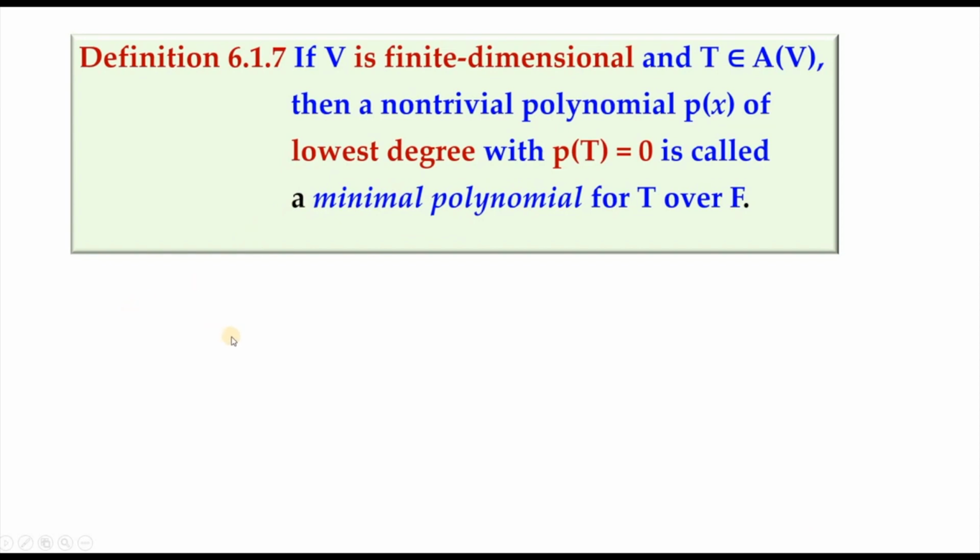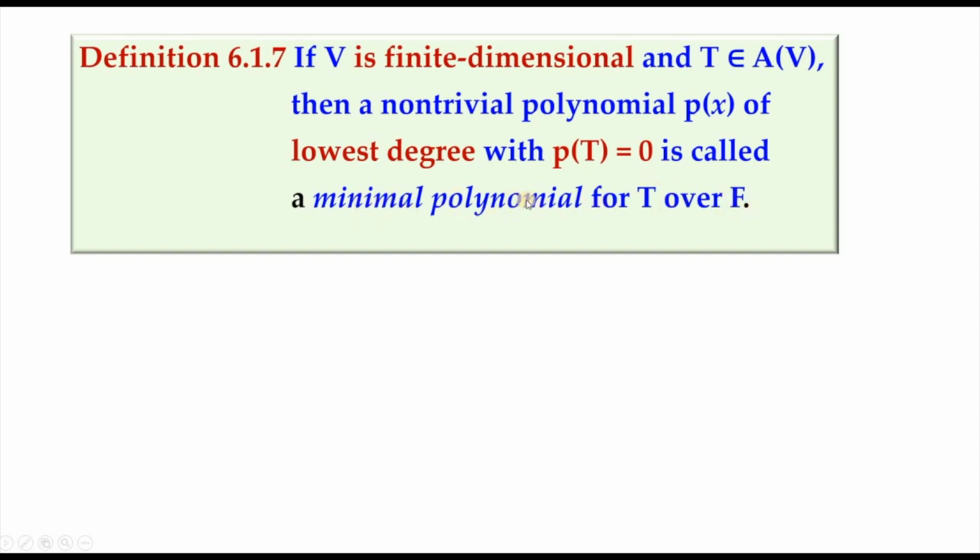Now there are polynomials satisfied by T. Among the polynomials satisfied by T, there will be one with lowest degree, which T satisfies. So that is called a minimal polynomial for T over F. So if V is finite dimensional and T belongs to A(V), then a non-trivial polynomial p of x of lowest degree with p of T equal to 0 is called a minimal polynomial for T over F.